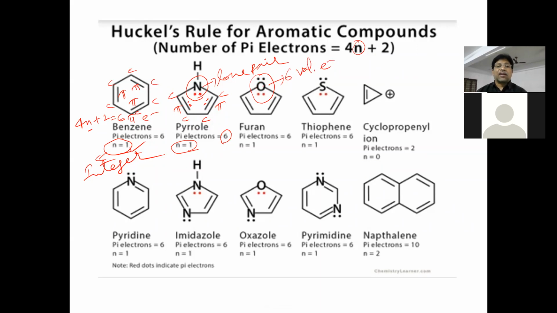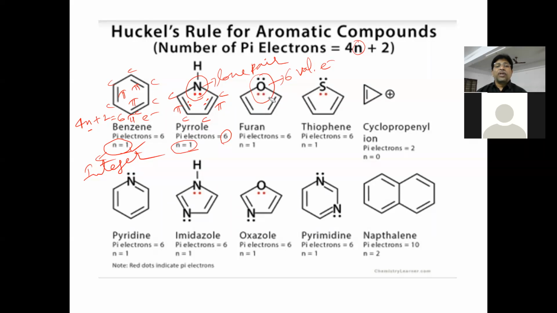Out of 6 valence electrons, 1 electron is contributed in this bond, and 1 electron in this bond. Still how many electrons are there? 4 electrons, in the form of 2 lone pairs. On the oxygen atom, after formation of 2 bonds, there will be 2 lone pairs available. Out of 2 lone pairs on the same heteroatom, only 1 lone pair will be involved in conjugation. This lone pair and this pi bond are at alternative positions.